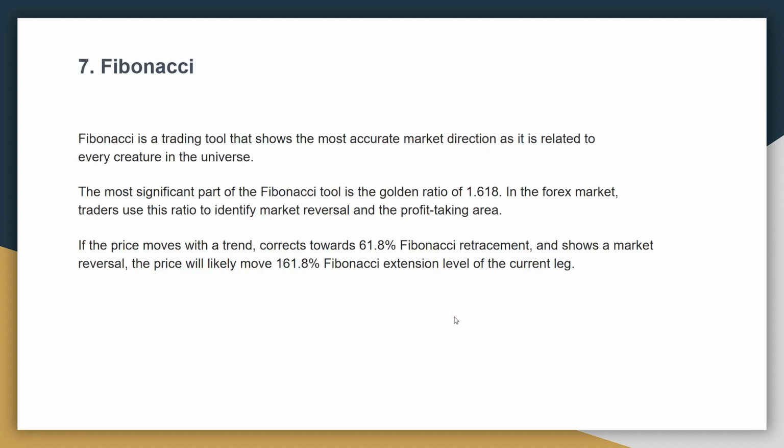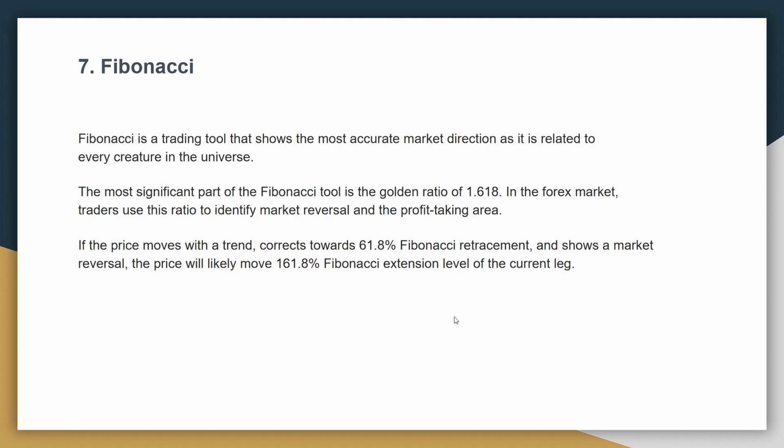Next, Fibonacci. Fibonacci is a trading tool that shows the most accurate market direction, as it is related to every creature in the universe. The most significant part of the Fibonacci tools is the golden ratio 1.618. In the market, traders use this ratio to identify market reversal and profit taking areas.